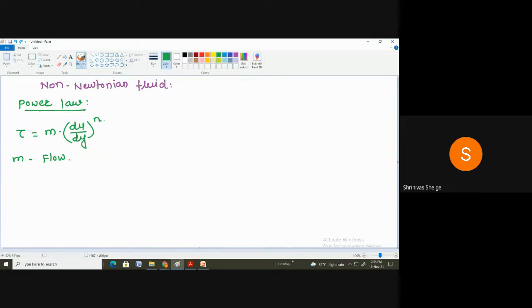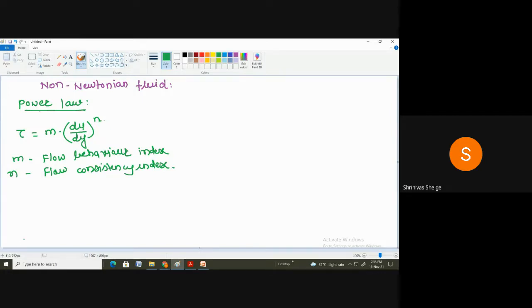Yes. So m is flow consistency index, and n is flow behavior index. Correct. So this is the power law, and by using this power law, we have to define the non-Newtonian fluids.